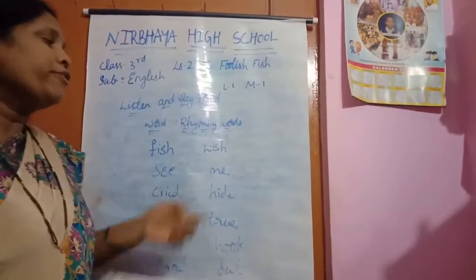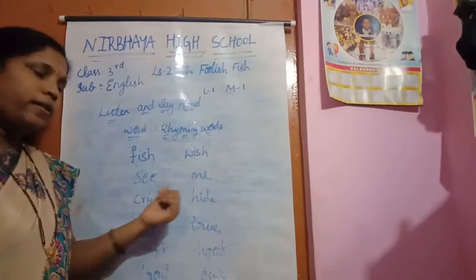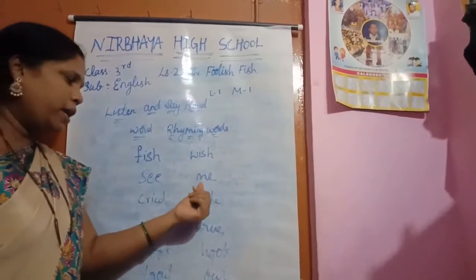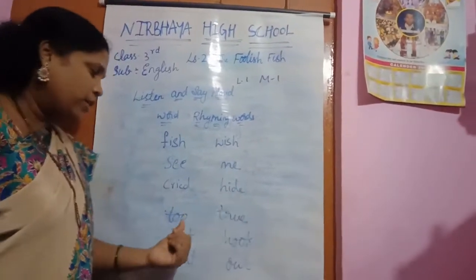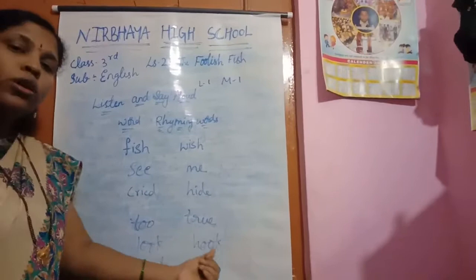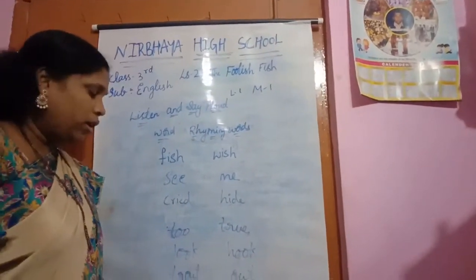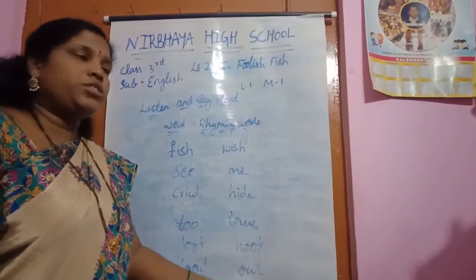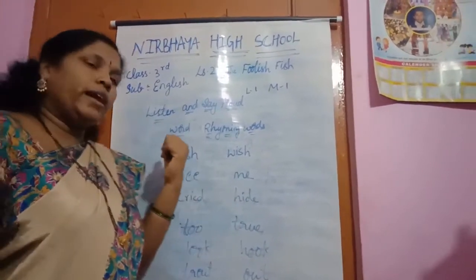Once again, see. Fish, wish. See me, see me. Cried, hide. Two, true. Look, hook. Trout, out. Understood, children? These are the rhyming words. Listen and say it aloud.